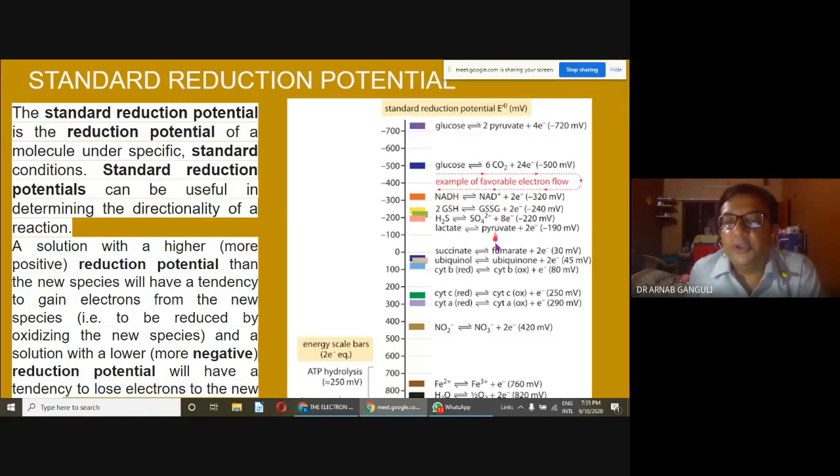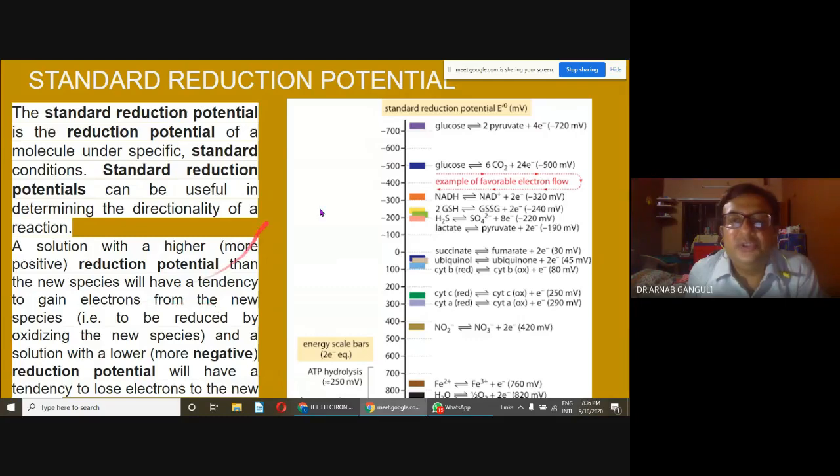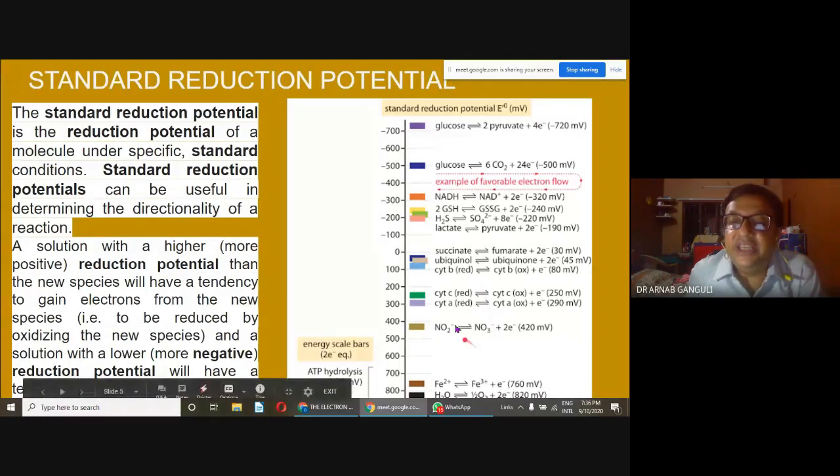So the more positive it's becoming, a solution with higher reduction potential, that is more positive than the new species, will have a tendency to gain electrons from the new species. So glucose will have a tendency to give electrons. And over here, NO2 will have a tendency to gain electrons. This is what is meant by this. Am I clear here?